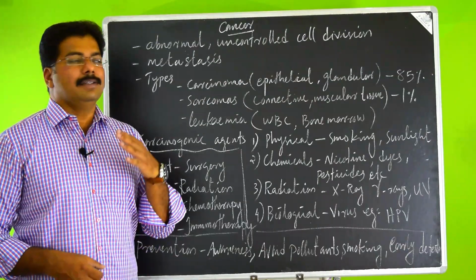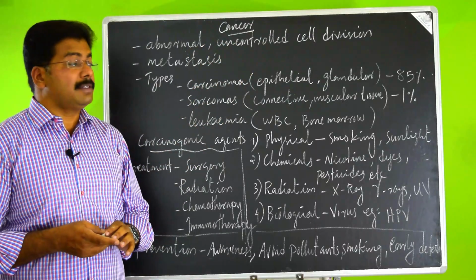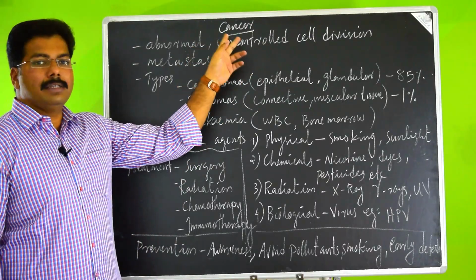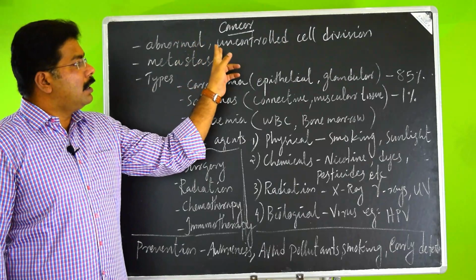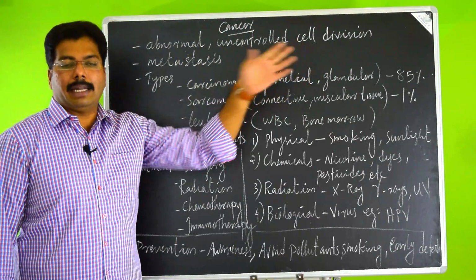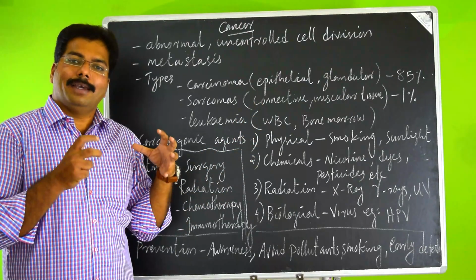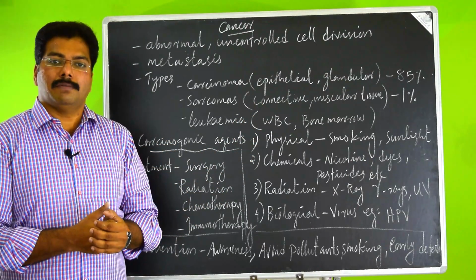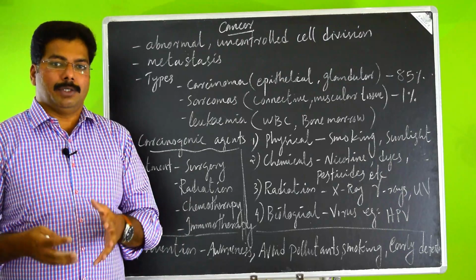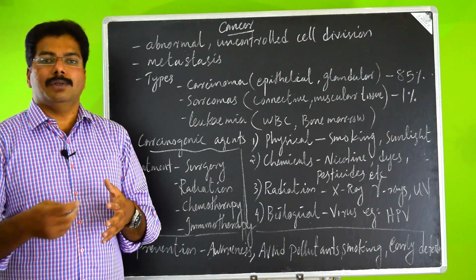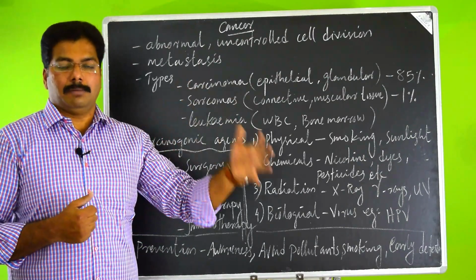The next disease caused due to our lifestyle is cancer. Cancer is nothing but abnormal, uncontrolled cell division that happens inside our tissues. This uncontrolled growth will affect the normal functioning of our body and other tissues. That will eventually lead to malfunctioning of that particular organ.